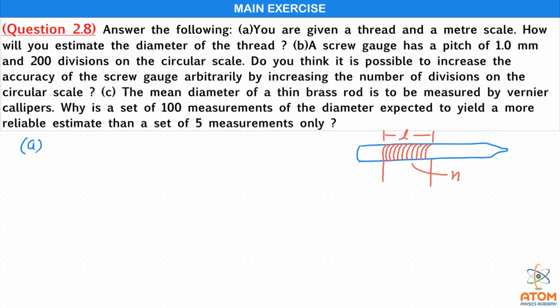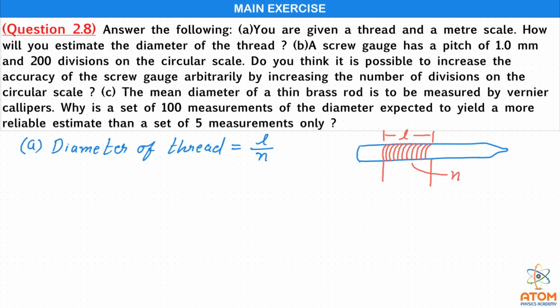So it's very clear now that the thickness, or say the diameter of thread, will be equal to L upon N. L is the total length of all the N threads and N is the total number of threads.